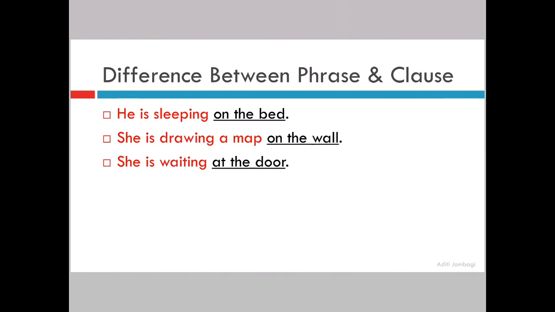Okay. She is waiting at the door. She is waiting gives complete information, has subject and predicate. At the door is a part of the sentence which does not make complete sense on its own, and it does not have a subject or a predicate. Therefore, she is waiting is your clause and at the door is your phrase. This is the basic difference between a phrase and a clause.